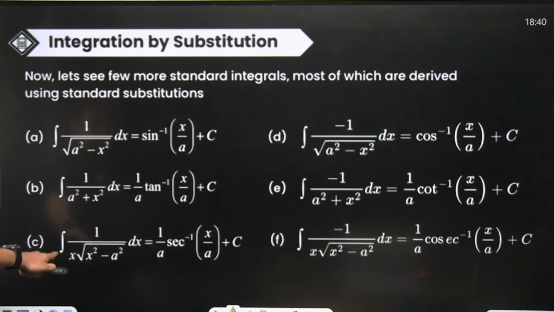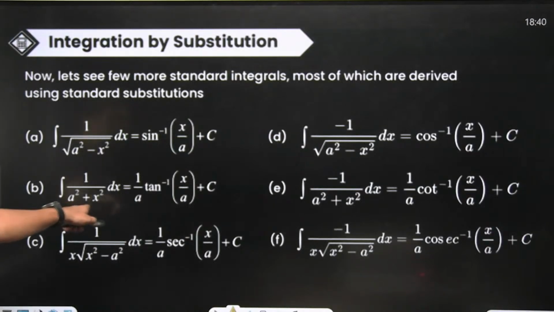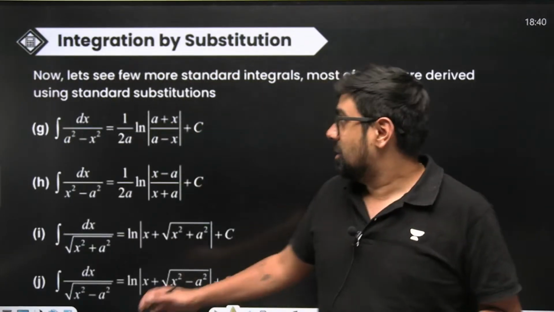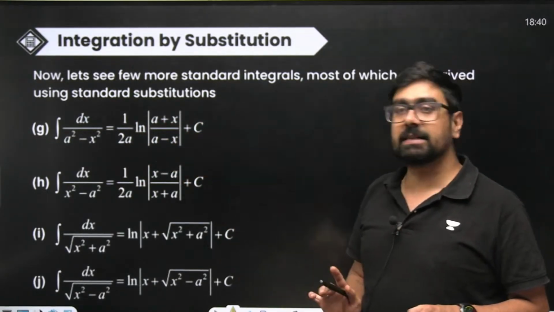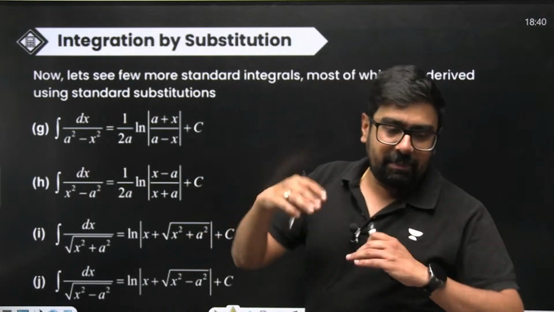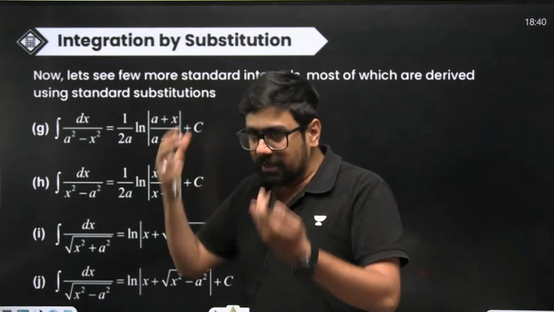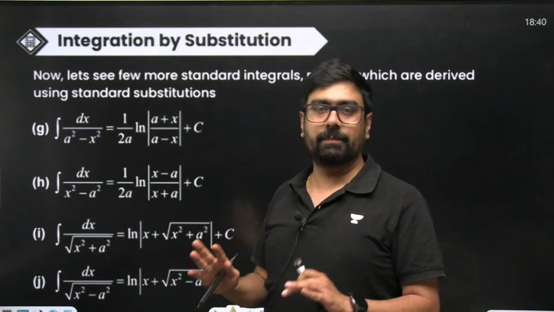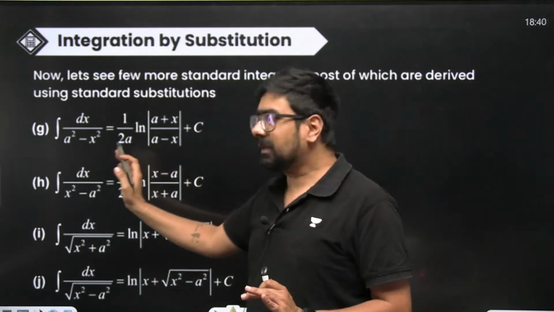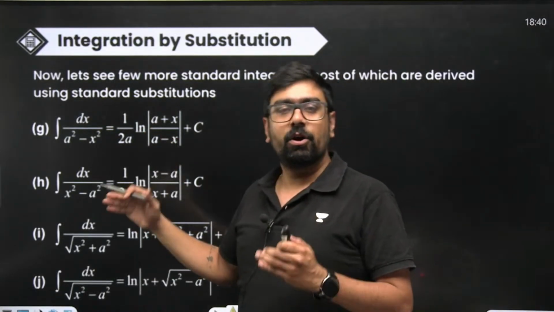Suppose you only have this, the integral of dx by a square minus x square. Right? a square minus x square. If you have a square minus x square, then it will be 1 by 2a into ln of a plus x upon a minus x. You can see, everybody remembers these with their own tricks, just like you remember the periodic table with your tricks. So once you write them down and try to mug them up, you'll be able to memorize them. Don't worry about it. 2-3 times you'll have to write, and your mind will automatically make a pattern to memorize these.